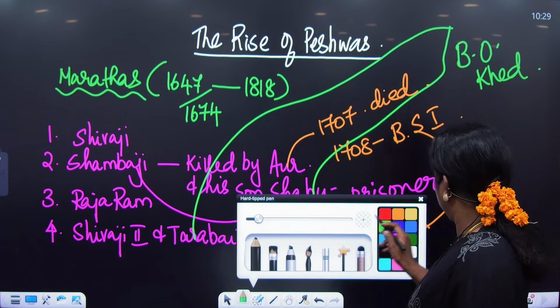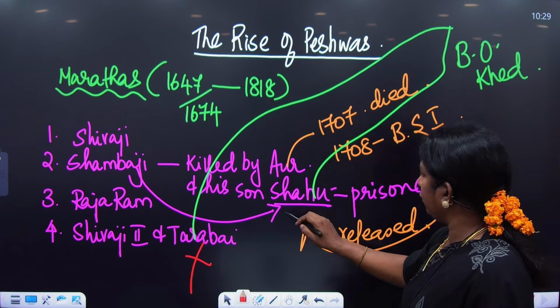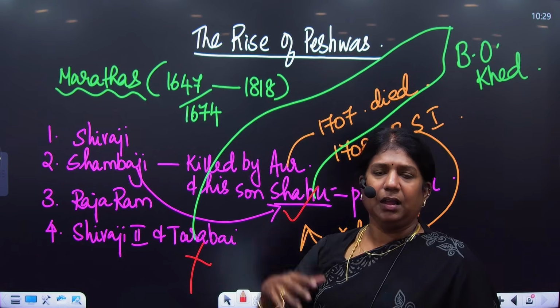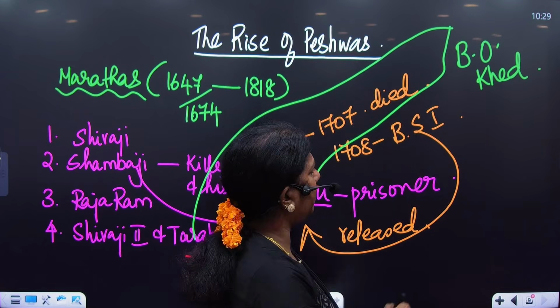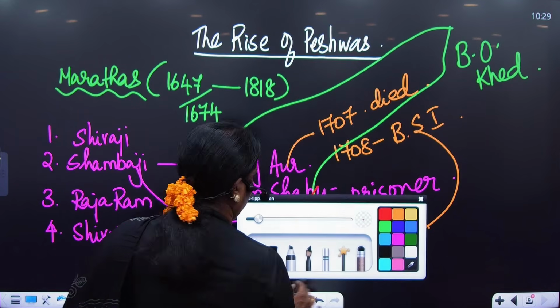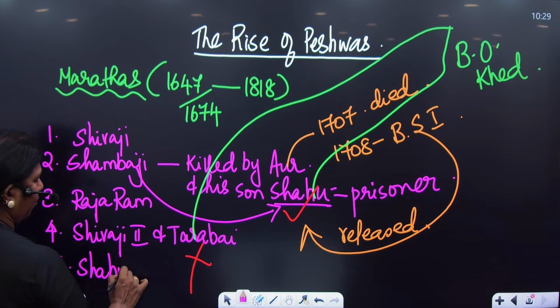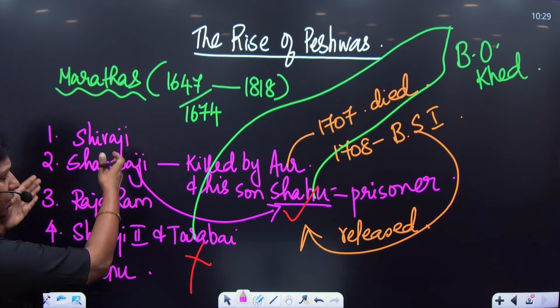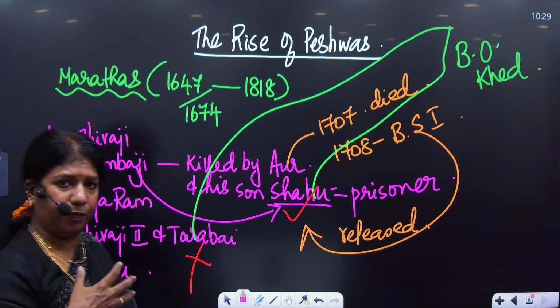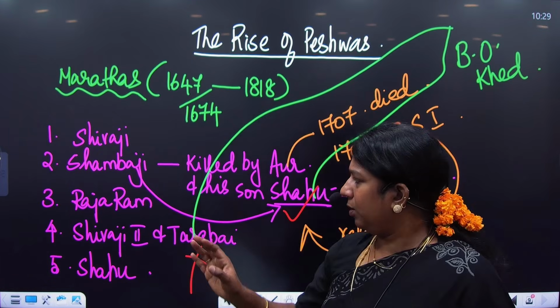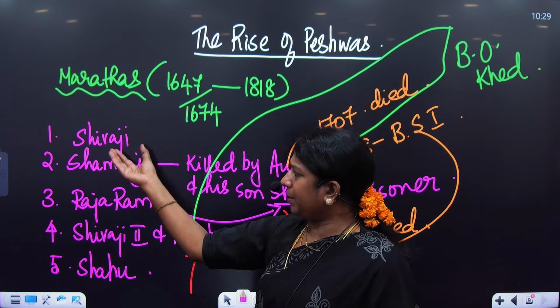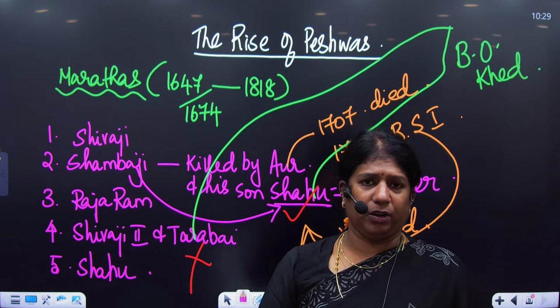In the Battle of Khed, who was defeated? Tarabai was defeated. Shahu won the battle, and Shahu comes to the Maratha kingdom, and he becomes the next ruler of the Maratha kingdom. So the fifth Chhatrapati would be Shahu. So clear? This is the order. You as a student of UPSC should know the order, and this would be dealt in medieval India with the brackets. What did Shivaji do and all of them?